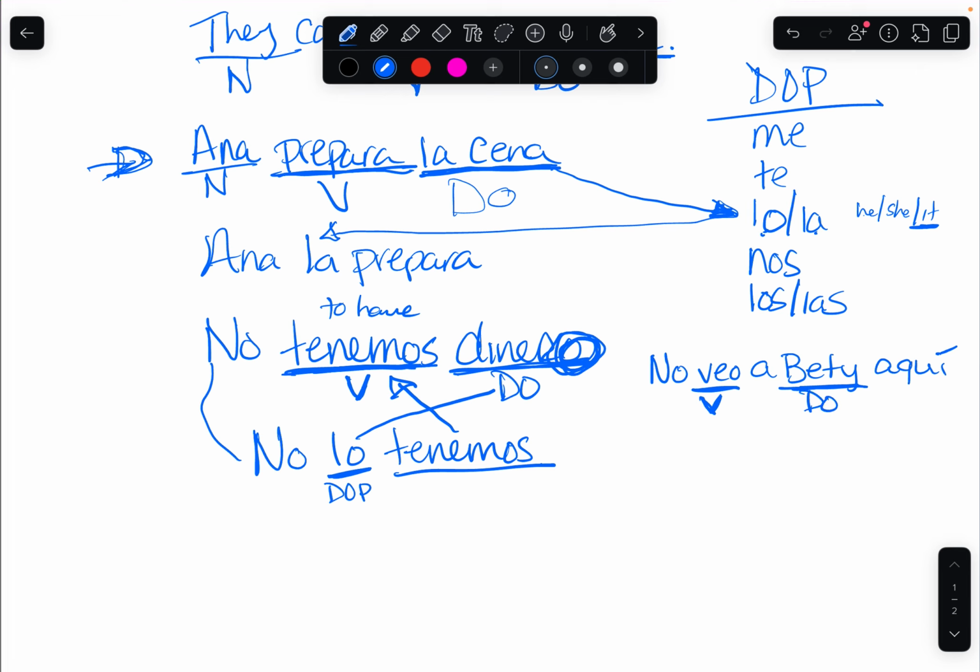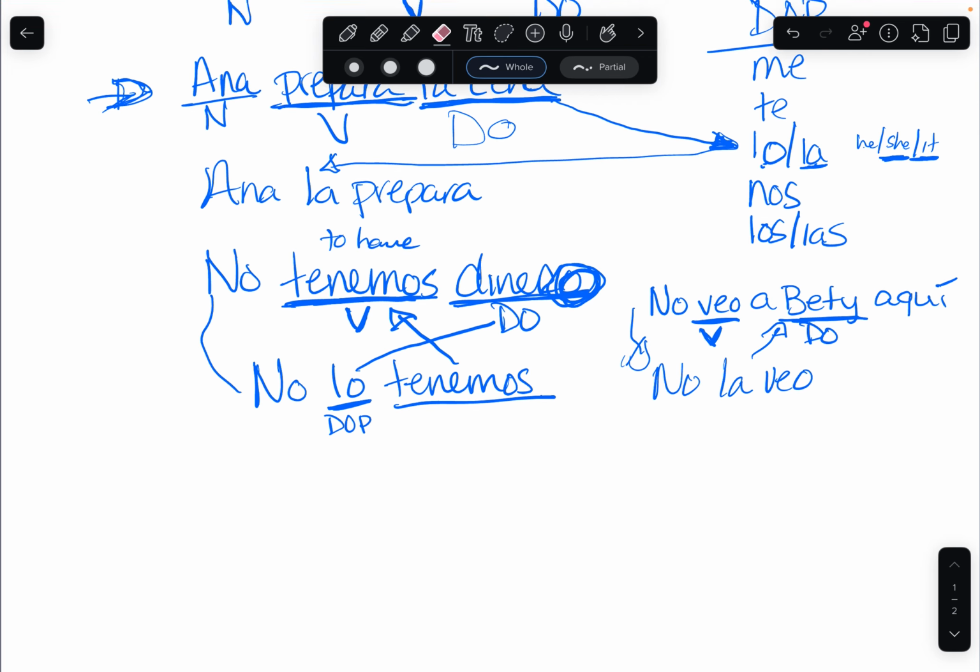So then how would I rewrite this sentence? It would be no la veo, because Betty, it's a she and it's feminine. Betty is a feminine person. So the placement of the direct object pronoun all matters, and it goes before the verb.